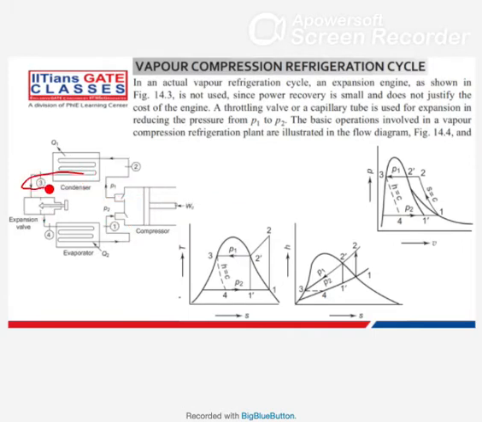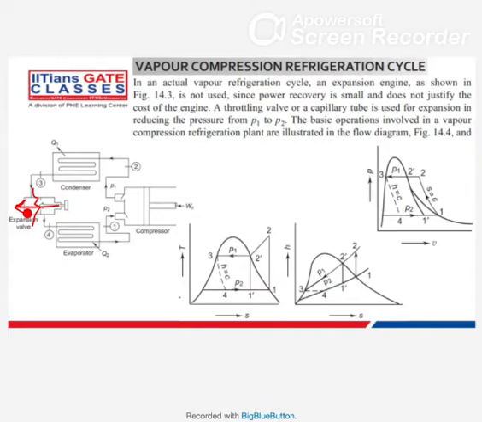There it expands, and it is actually a capillary tube, or a throttling valve. In the reverse Carnot cycle, if you remember in the last slide, we actually get some work output from here. That was an expansion engine, where we can get some work output.